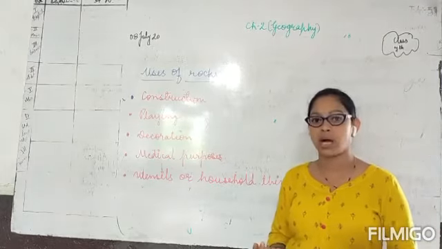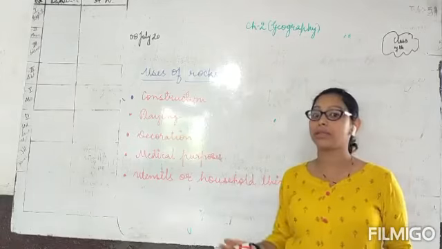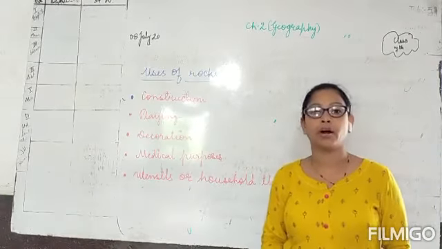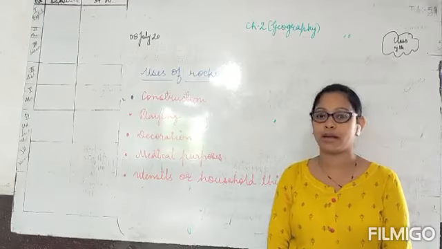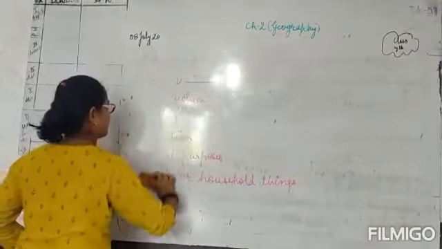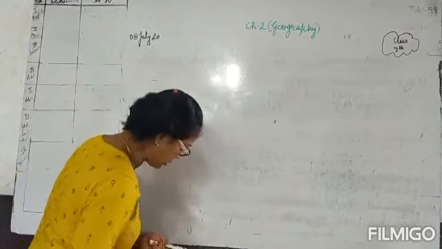Whenever we construct a house, we need rocks. So these rocks are very important in our life, and these are naturally occurring things which are very important for our lives. Now class, the next thing is minerals. The last topic of your chapter is minerals.